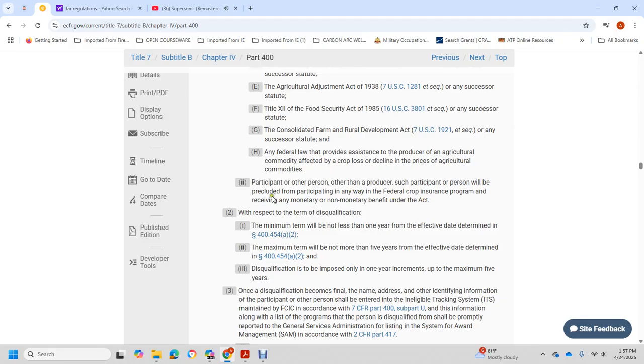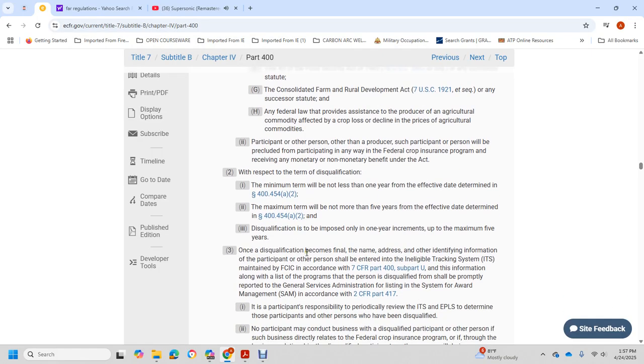The participant may not receive monetary or non-monetary benefit under the act. For the term of disqualification, the minimum term is not less than 1 year from the effective date under 454 A2, and the maximum term will not be more than 5 years from the effective date determined under 454 A2. Disqualification is to be imposed in 1 year increments up to a maximum of 5 years.